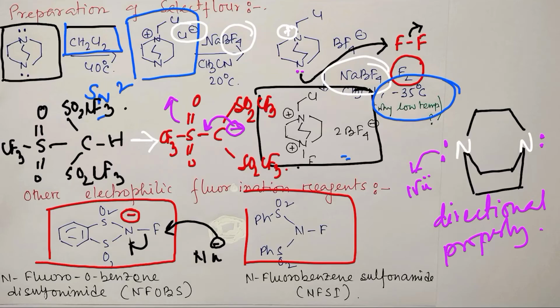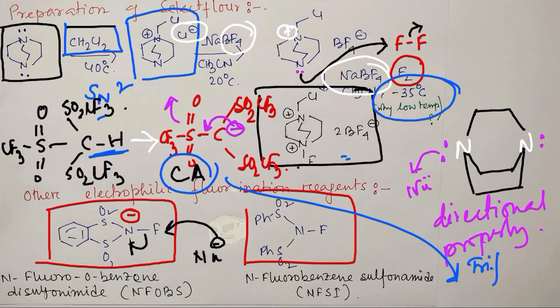this is actually the conjugate acid of this CH bond, and this conjugate acid is very stable, so we can consider this a very strong acid, and actually this is the case, because this molecule is named triflic acid, and this is nothing but a superacid.